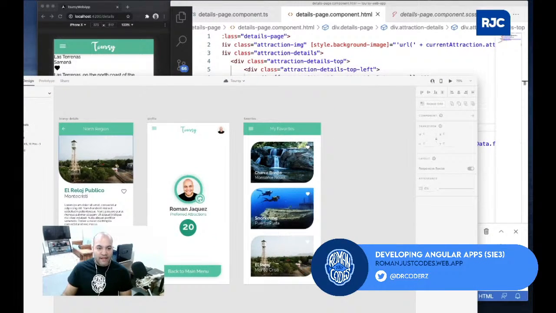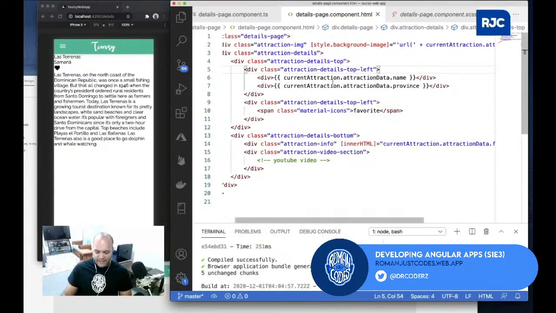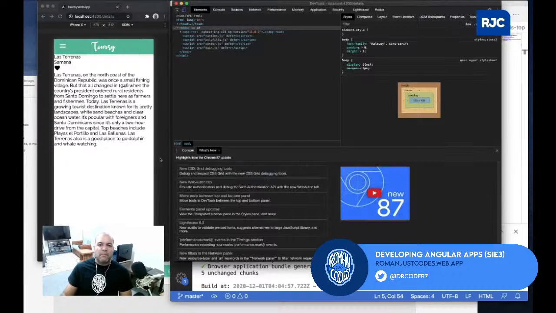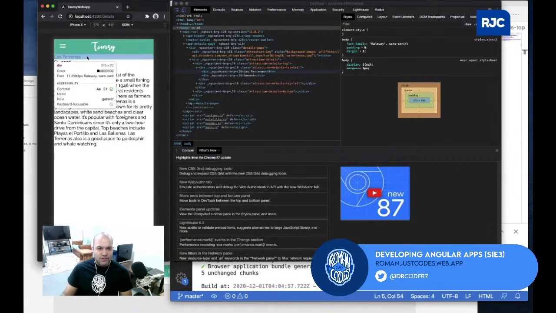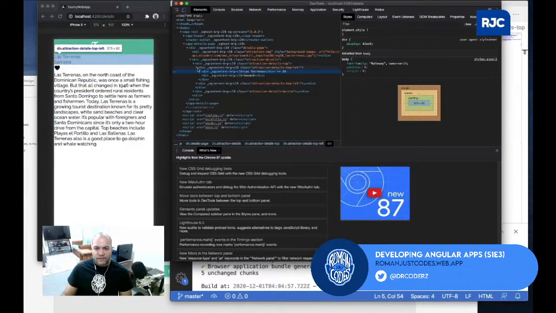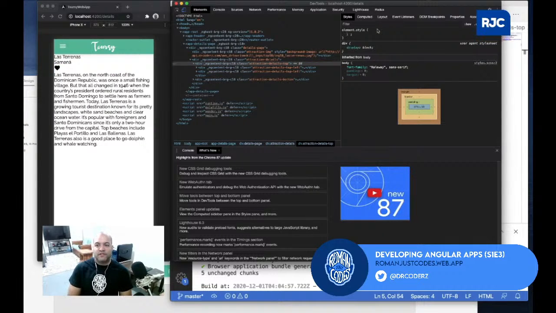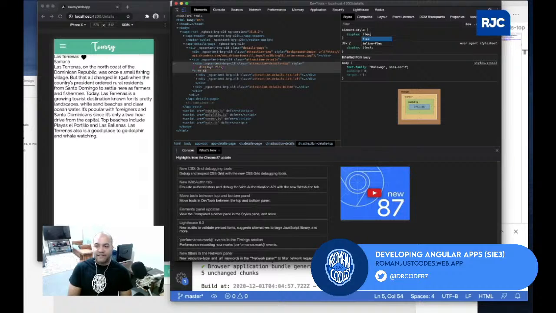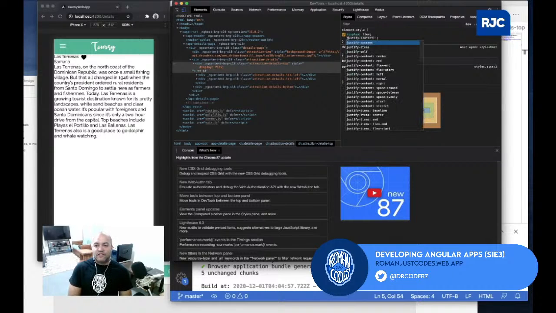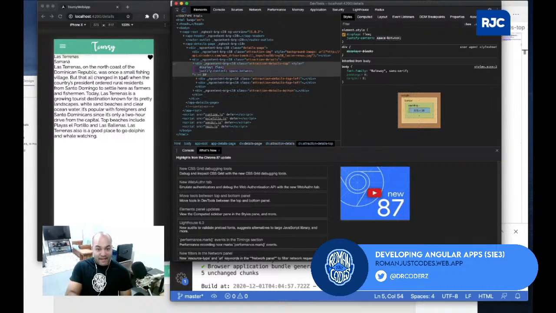So I have to remember that the image is there. We'll probably have to set some sort of minimum height to the image. So if I go up here, this is the content. Remember, the reason that I made it in this structure is because I'm gonna say display flex, and then do justify content space between, and that's why Las Terrenas Samana, the title and the subtitle, will go on one side, and then the heart, the favorite thing, will be on the other side. So that's exactly why I did it like that.